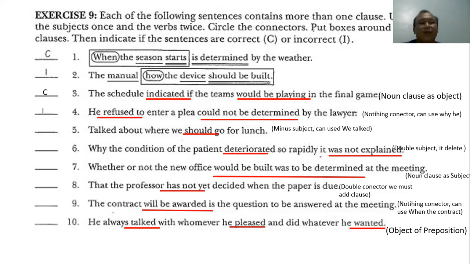Number 5: Talk about where we should go for lunch.